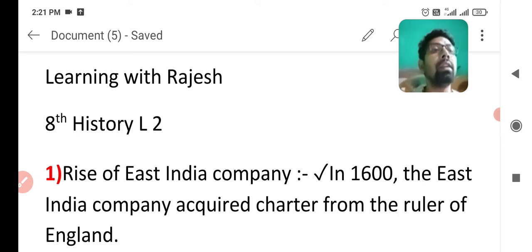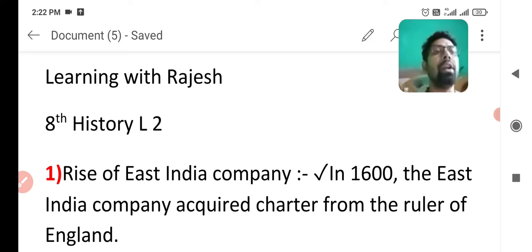So, you will learn that East India Company, a company from Europe, came to India for trade, and after trade, it captured India. It means it ruled India. So, we will read how East India Company set up its trade in India and how it gained control and ruled in India in an easy way. So first point is the rise of East India Company in India.